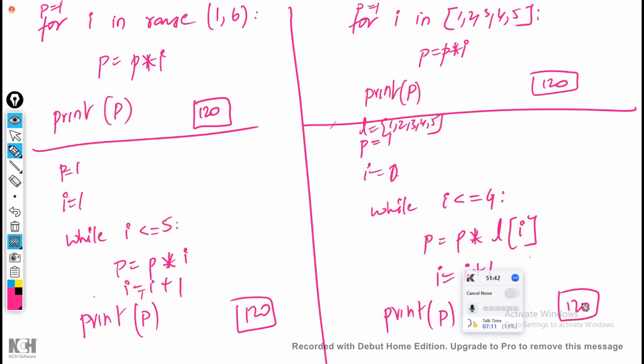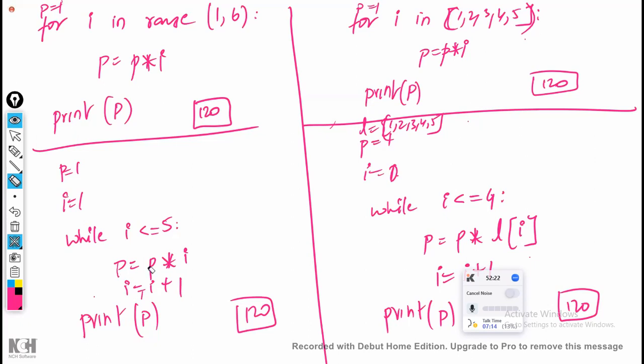I will write the 5th one now. Not the 5th one, the 6th, 7th, 8th, 9th also possible. If I start writing like this, it is very simple. Instead of a list, if I take a tuple, what is the answer? This is the 5th one, this is the 6th one using tuple. Like this, for getting 120 only, I can write 16 programs. I can show you 16 programs directly, for getting the same 120, the back end also the same.